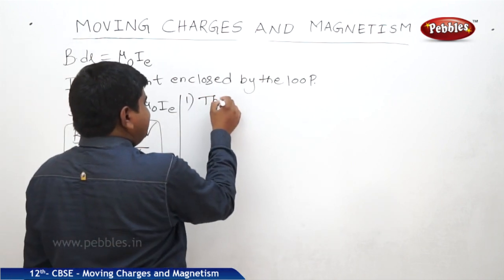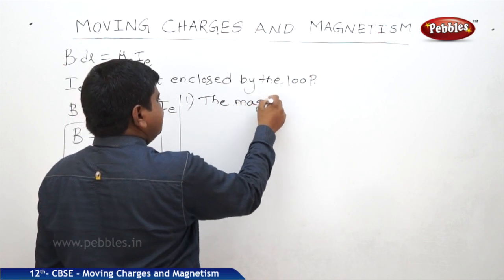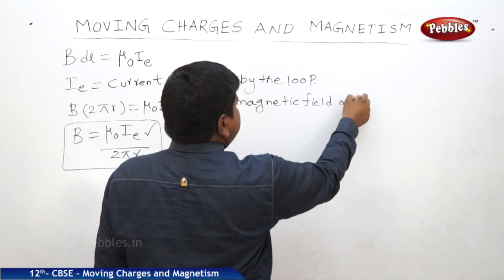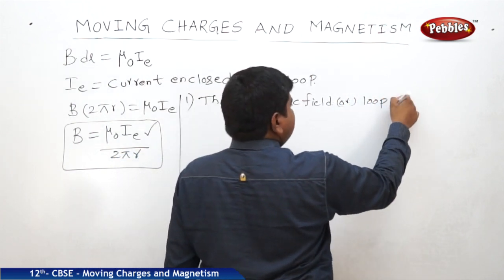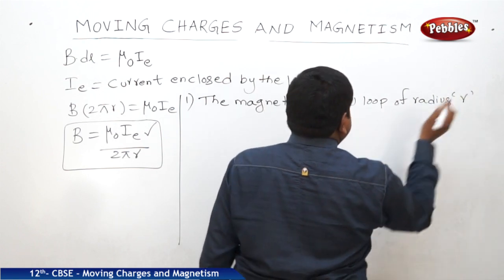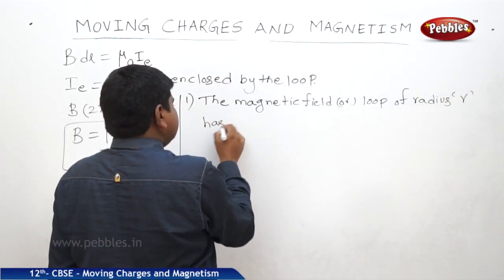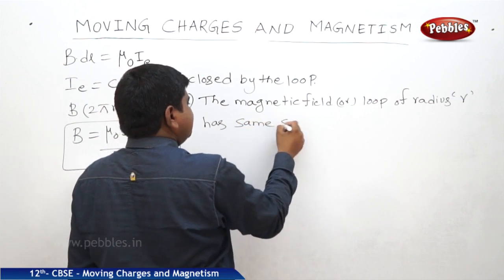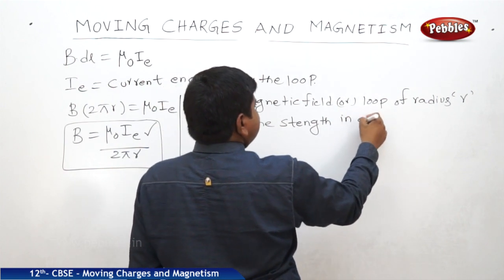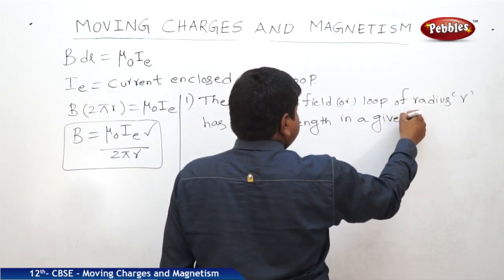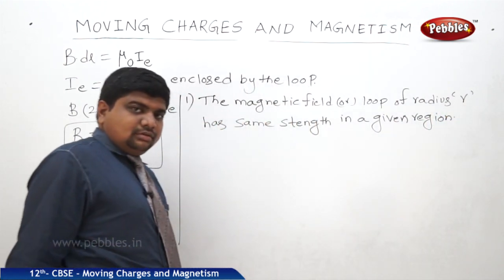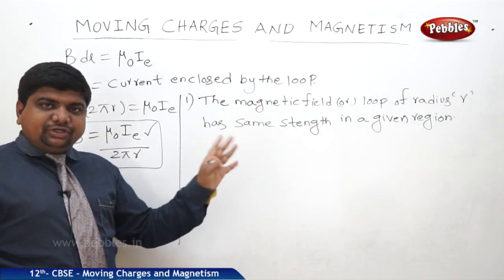The magnetic field on a loop of radius r has the same strength in a given region, and this field is formed due to symmetry.